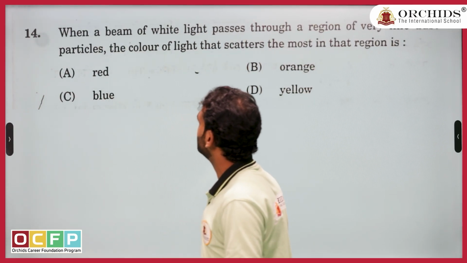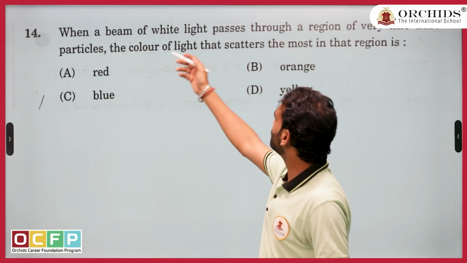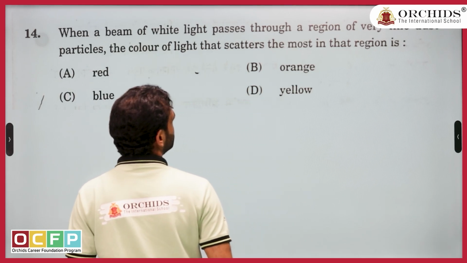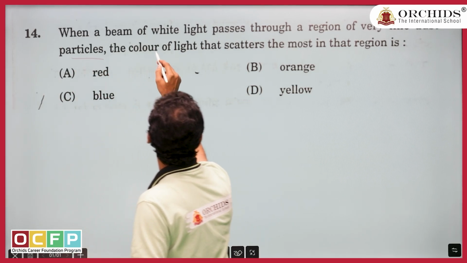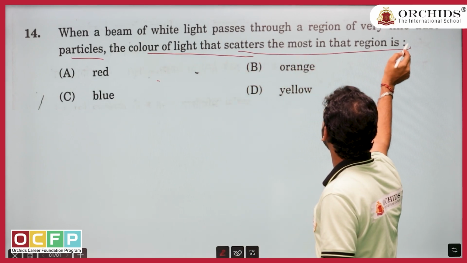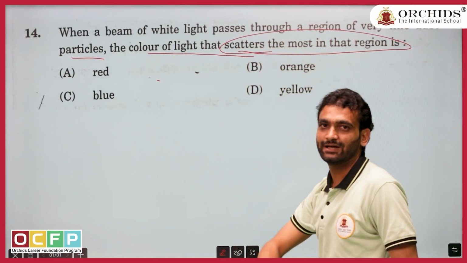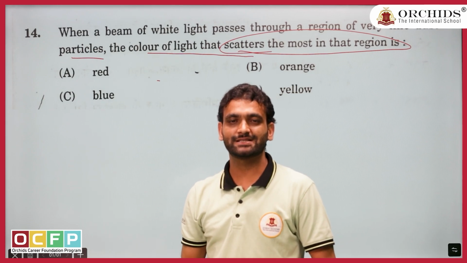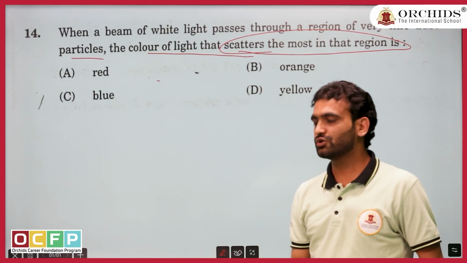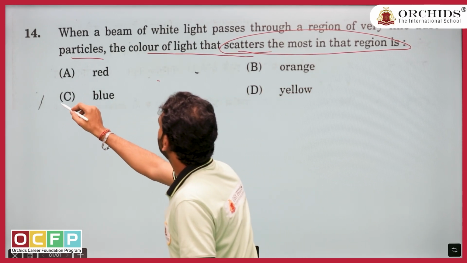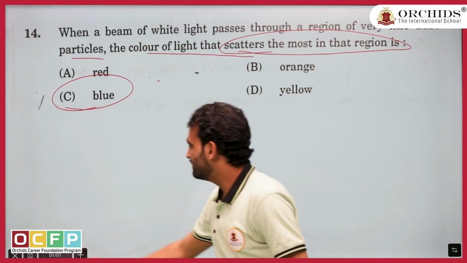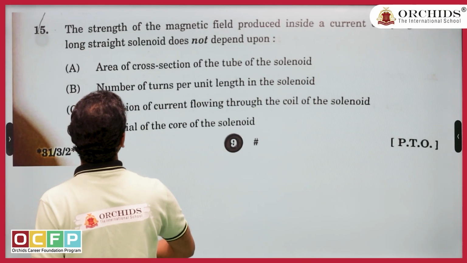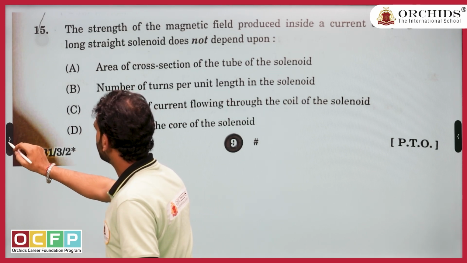Question number 14. When a beam of light passes through the region of very fine dust particles, the color of light that scatters the most. Why do we see sky blue? Because of scattering. Option C, again, like second easiest question of the paper. Very easy option, no need to think much. Let us come to question number 15.